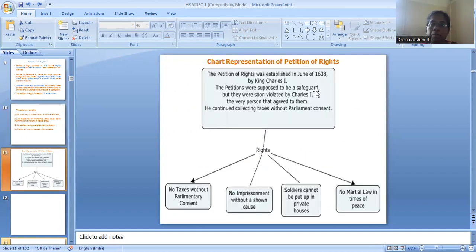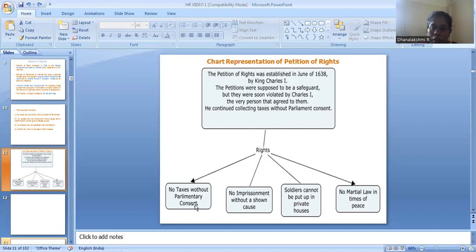So you can see that. But here, initially King Charles the first agreed and signed the document, but later on the king himself violated the rule. The Petition of Rights was established in 1628; it was sent by Parliament and signed by the king. But later on, the king himself violated the petition of rights. Why? Because he continued collecting taxes without Parliament's consent.